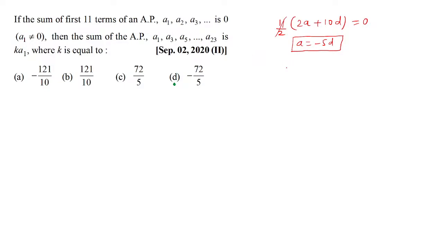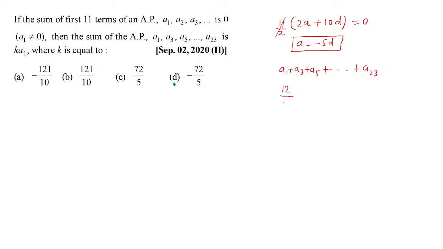Now what do we want? We want A1 plus A3 plus A5 plus so and so forth plus A23. Think about this carefully. How many terms are these? If you think, you would realize that these are 12 terms. Check it out. So 12 is the number of terms, and mind it, these are also in AP.